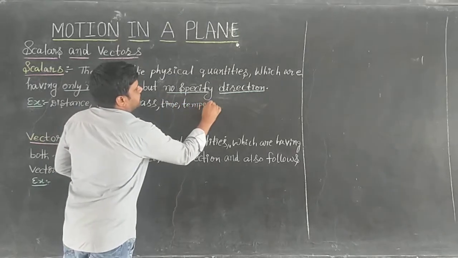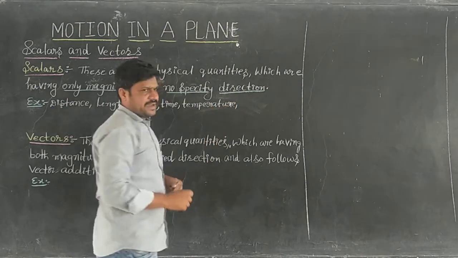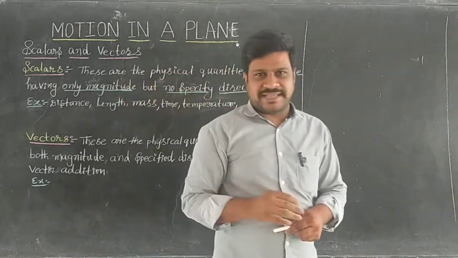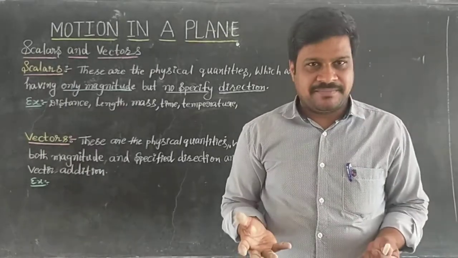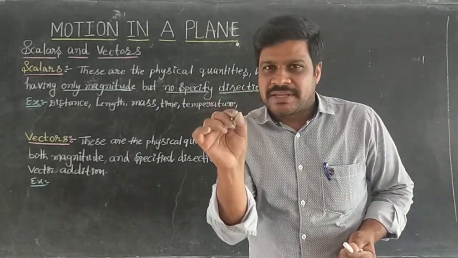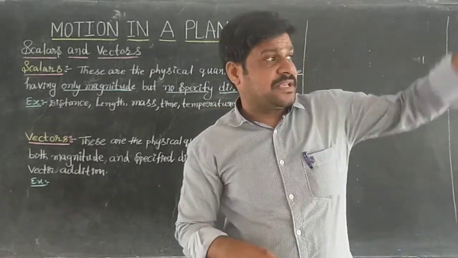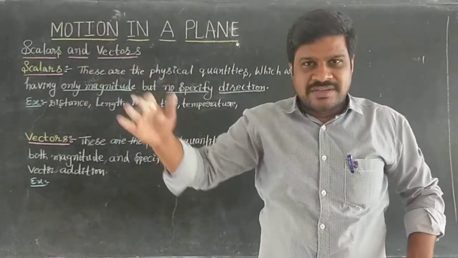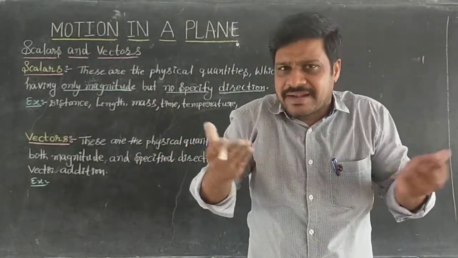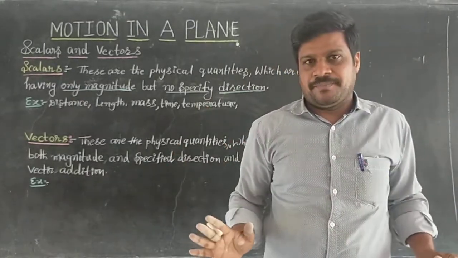Next, time and temperature. Time is 10 seconds, 20 seconds, 1 hour. We can measure 10 seconds or 20 seconds of time, but is 10 seconds of time towards Bangalore or towards Mangalore? Is it possible to tell the direction of time? No. That's why time is a scalar quantity.